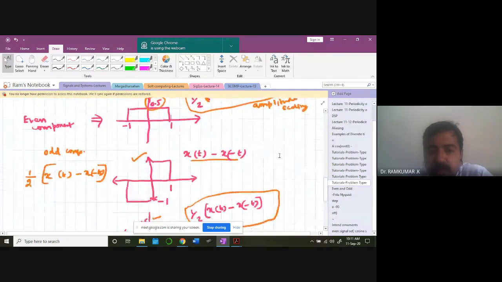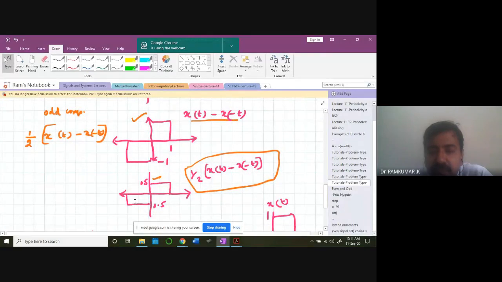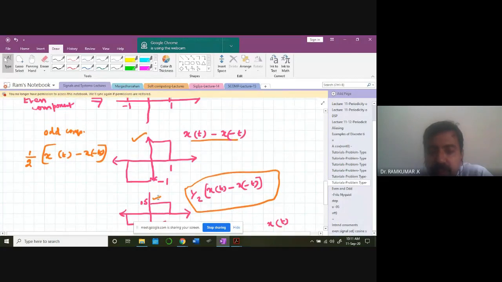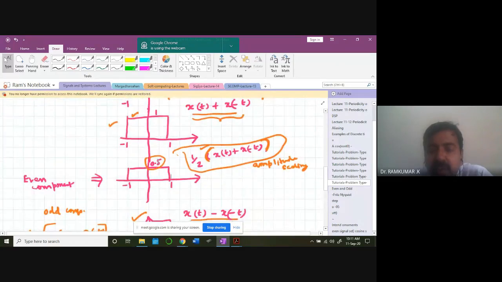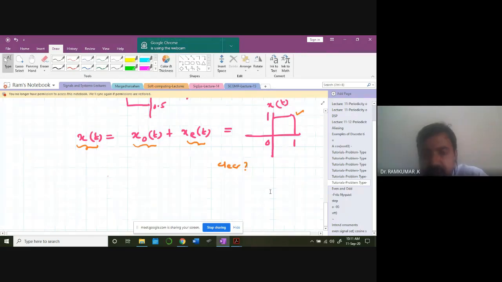If I'm going to add these two, even and odd component, what do I get? The amplitude is going to be 0.5 here on the negative side. Here is minus 0.5 on the negative side. Therefore, that's going to become 0. And here is 0.5 on the positive side, 0.5 again. It will become 1. So I'll be getting back the original signal value. So if I add the odd component and even component of x of t, I'm going to get this. Is it clear? Anybody having difficulty understanding?